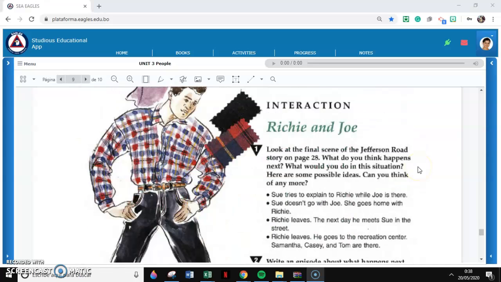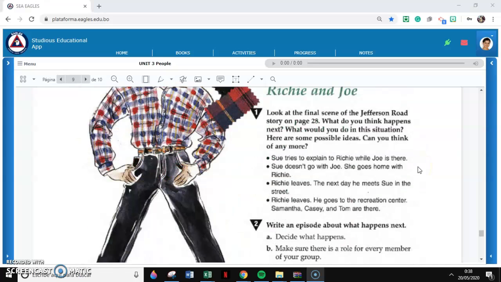So interaction, Richie and Joe. Here's another activity for you to do. Look at the final sentence of the Jefferson Road story on page 28. What do you think happens next? What will you do if you are in this situation? Here are some possible ideas. Can you think of any more?